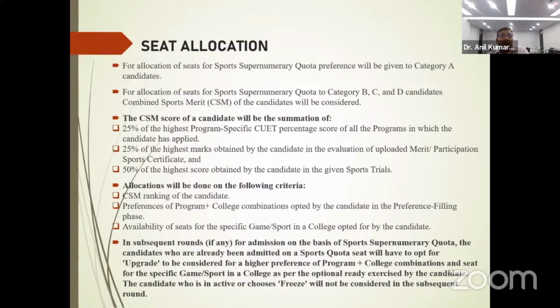In the subsequent rounds, if there is admission on the basis of sports supernumerary quota, the candidates who have already been admitted on the sports quota will have to opt for upgrade to be considered for the higher preference of college, program, combination, and seat for the specific game in the college as per the option already exercised by the candidate. The candidate who is in the active or choose freeze will not be considered in the further subsequent round.